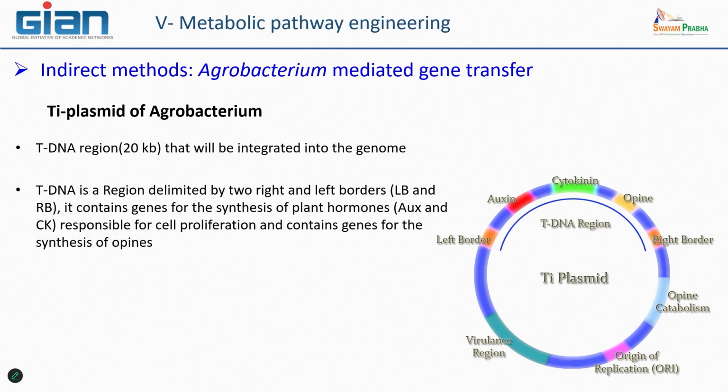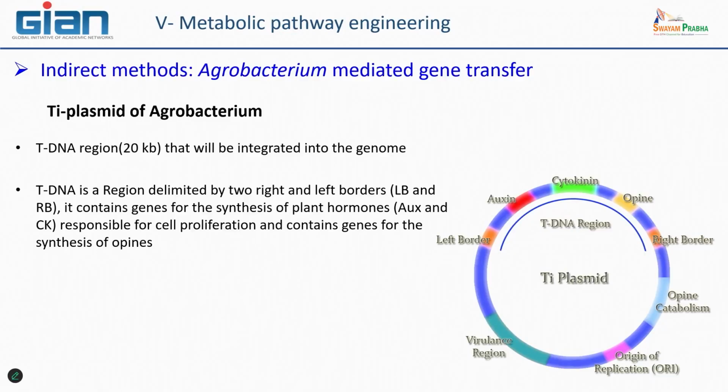And what are the other genes that are also in this tDNA? I have already spoken about the opin genes, a cluster of a metabolic pathway leading to production of this specific metabolite. But there are also two other clusters of genes that encode two types of phytohormones.